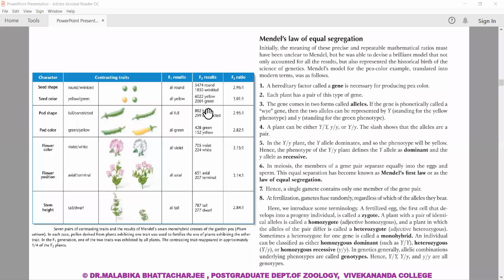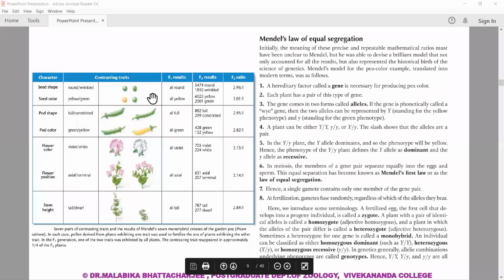A view of this data tells you the number with which he did his crosses. When you think of plants, he did the crosses with 787 tall plants and 277 dwarfs. So you can estimate the number of plants it took to do his cross. His sample, for a human to do it all alone in a backyard, was quite huge.